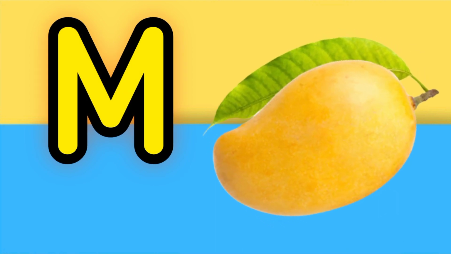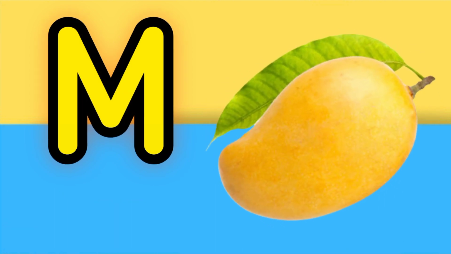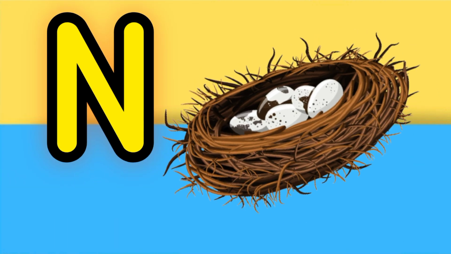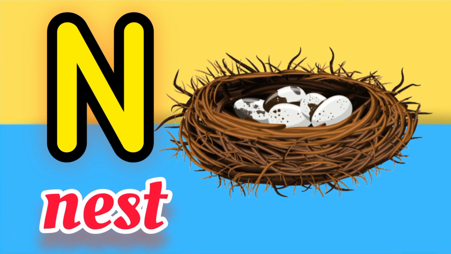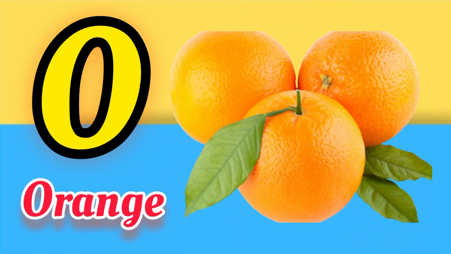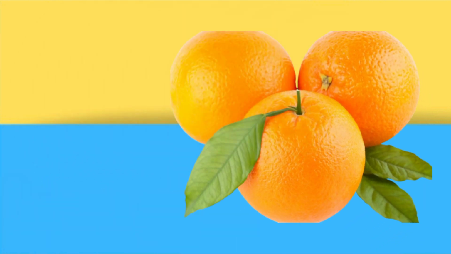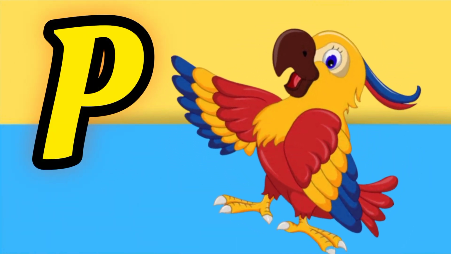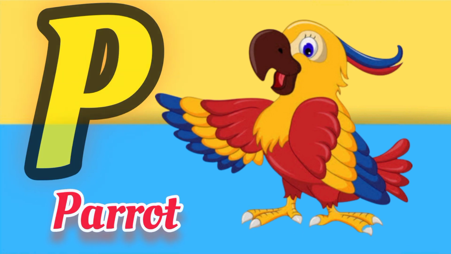M for mango. Mango means आम. N for nest. Nest means घोंसला. O for orange. Orange means Malta. P for parrot. Parrot means तोता.